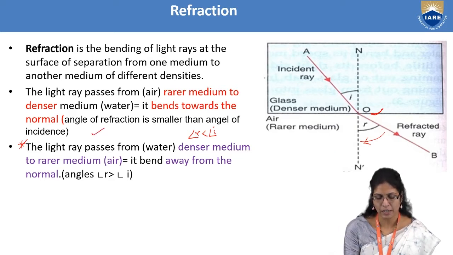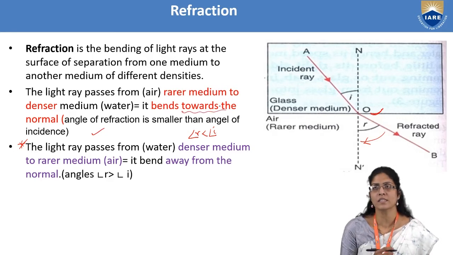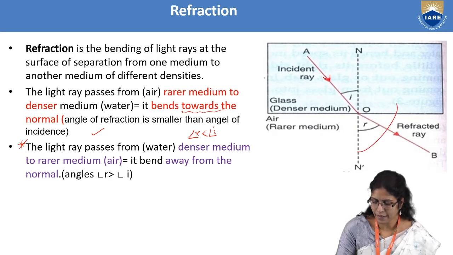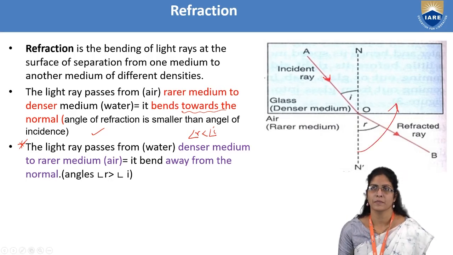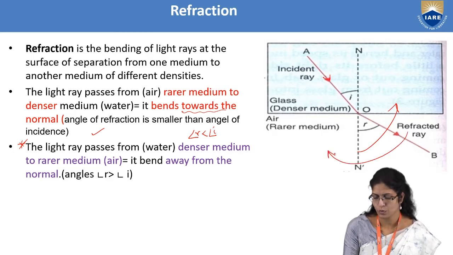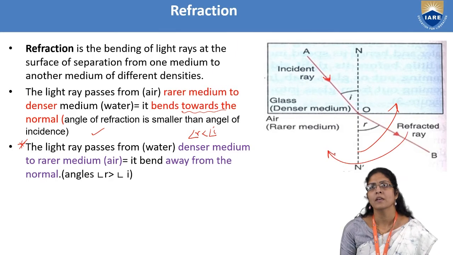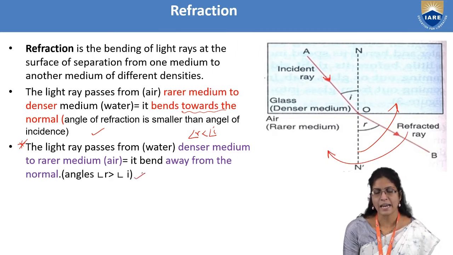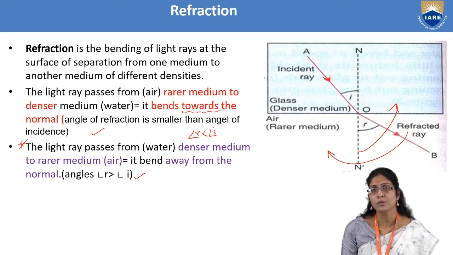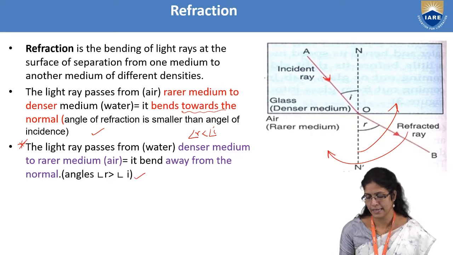In my previous point, it bent towards the normal, but here, once the light ray is incident, it will always try to go away from the normal. The earlier one was moving towards, but now it is away. So when it is moving away, the angle of refraction will be greater than the angle of incidence. We will look into these two points again in the coming slides.